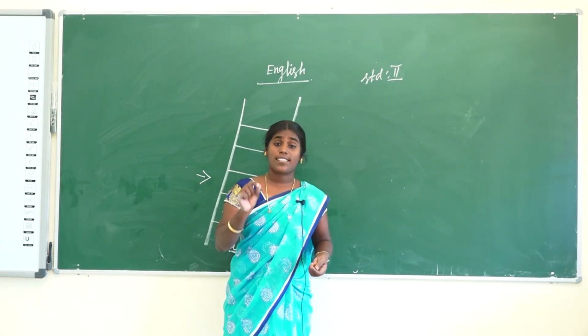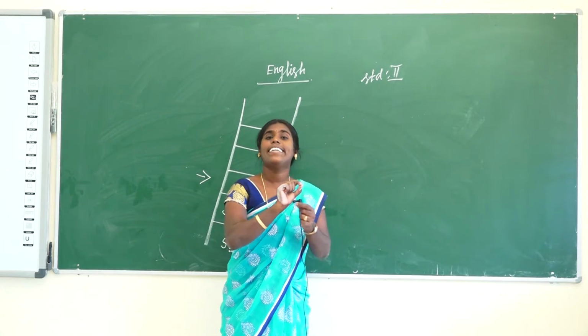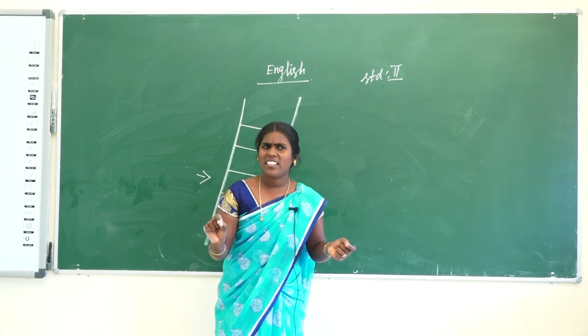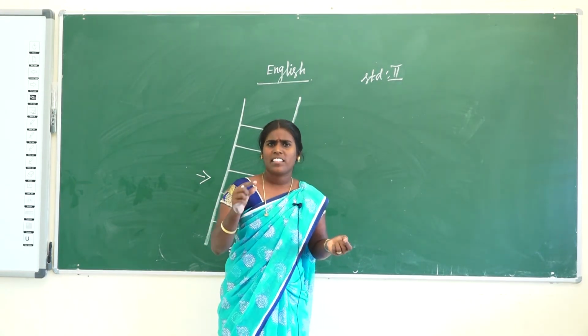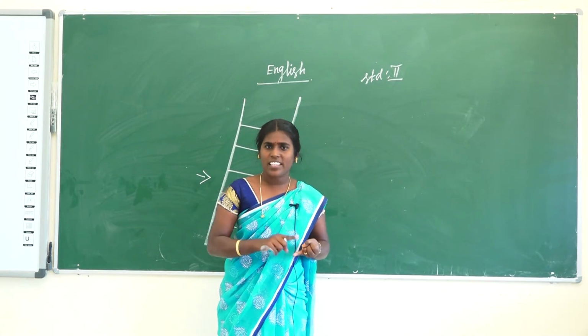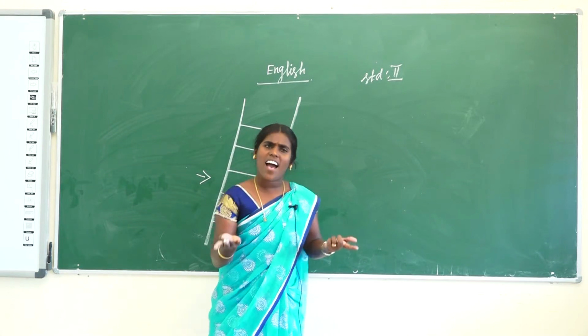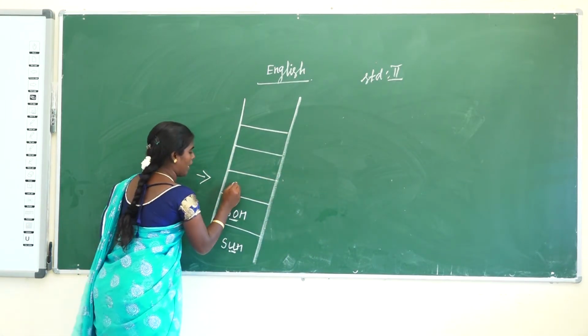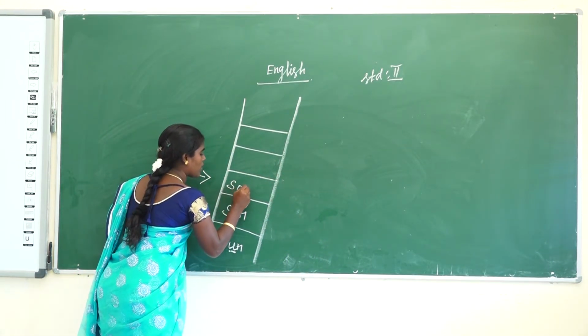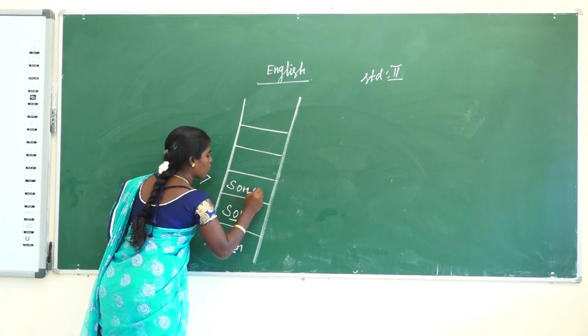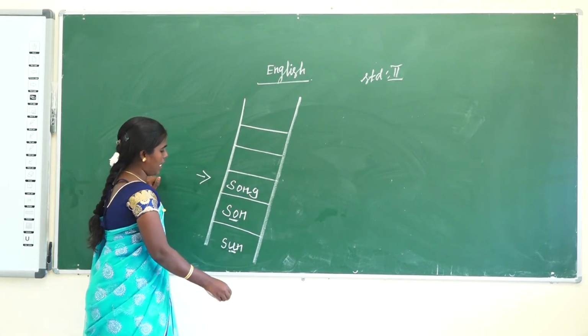Nancy was singing sweet dash. Singing a dance, singing a letter? No. What? Singing a song. Yes. So here, S. What is the spelling for song? S-O-N-G.